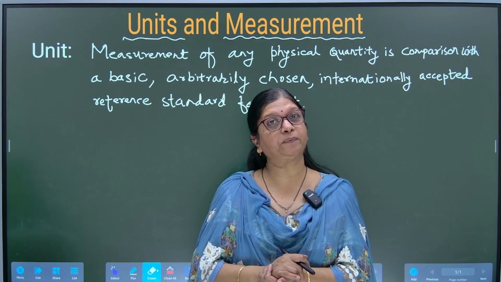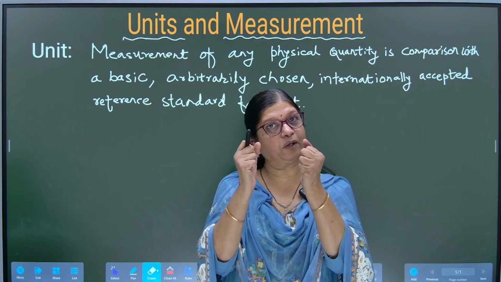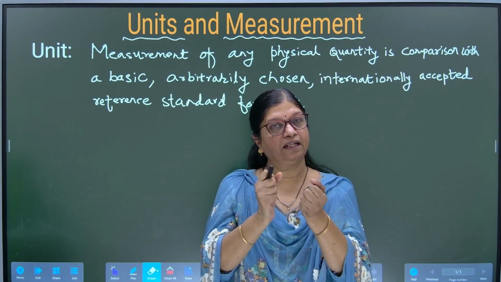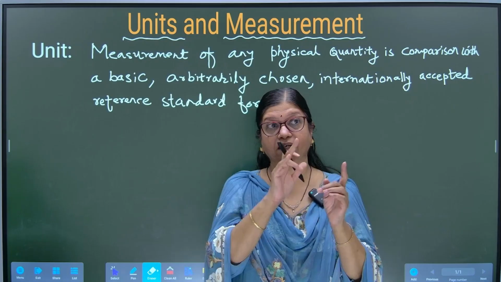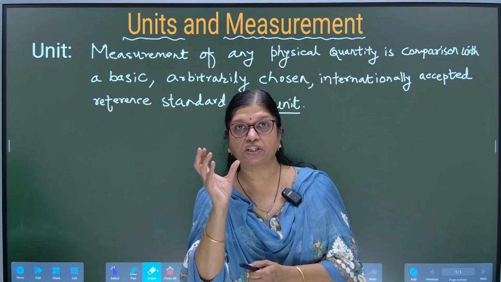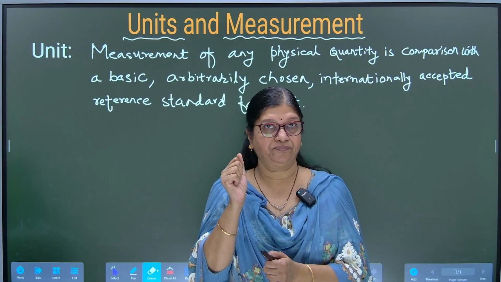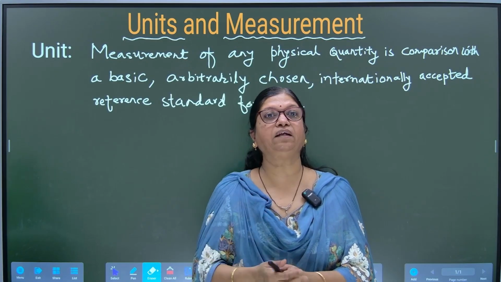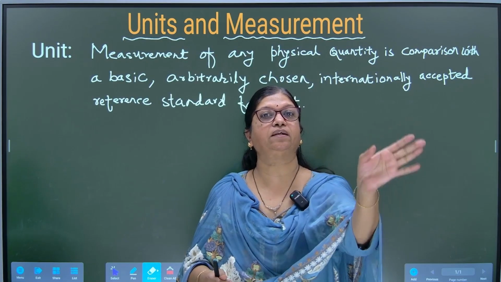What will the shopkeeper do? He will take a certain amount of tomatoes, put it in a basket and compare it with the 1 kg measurement he has and say, fine, this is your 1 kg of tomato, take it.